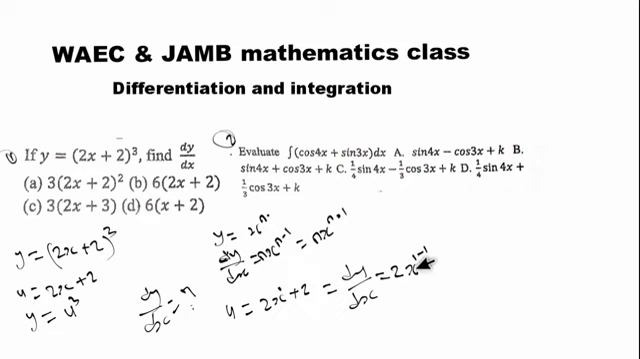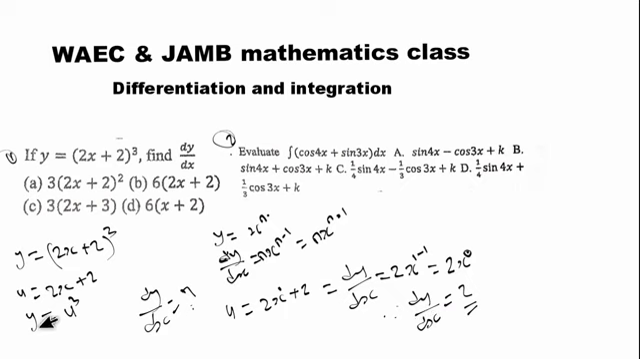Now let's do this: 1 minus 1 is equal to 0. So it means we have 2s to the power of 0, and anything to the power of 0 is equal to 1. So this becomes 1, and 1 times 2 is equal to 2. So that simply means du/ds is equal to 2. So that is the answer for du/ds.